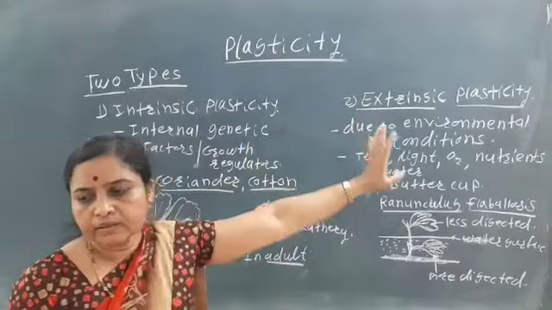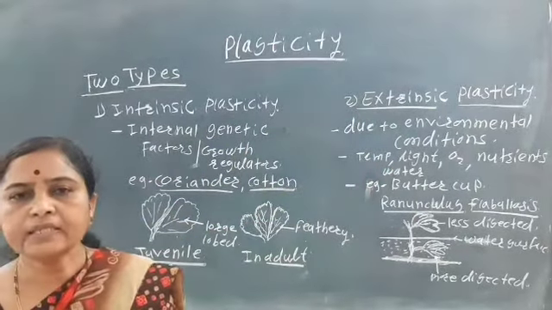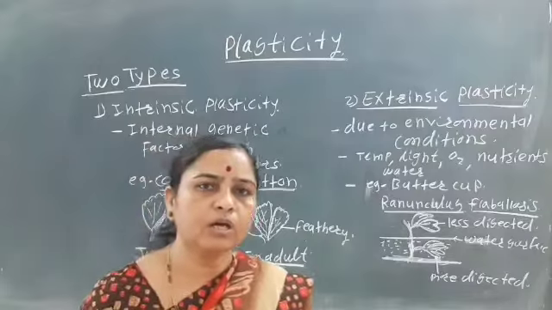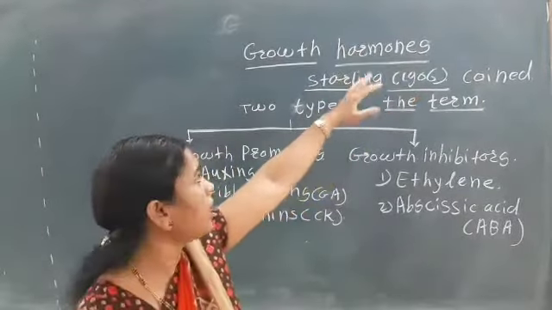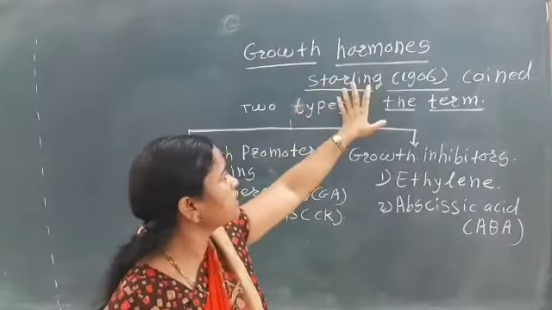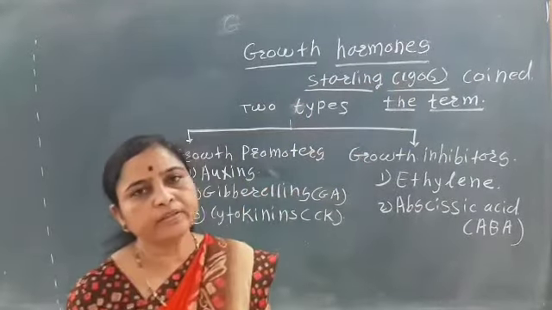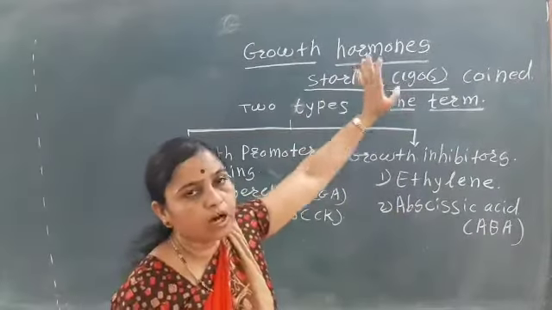Okay, then the next concept is an introduction to the growth hormones. The scientist Starling first coined the term growth hormone.